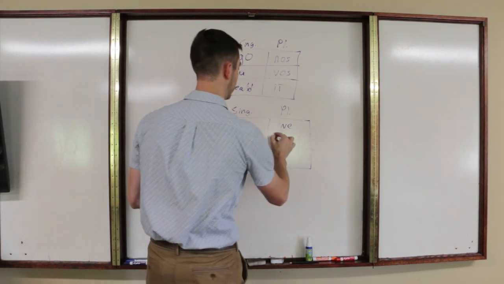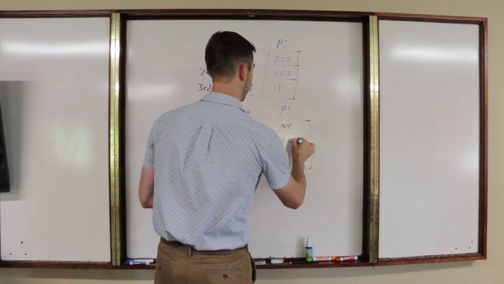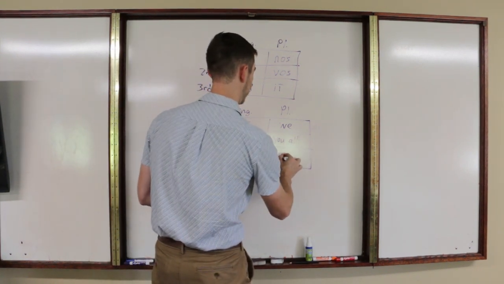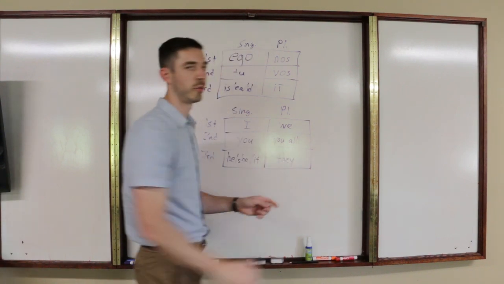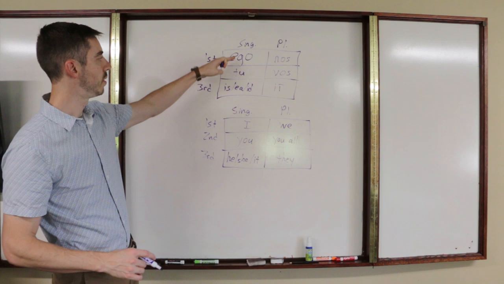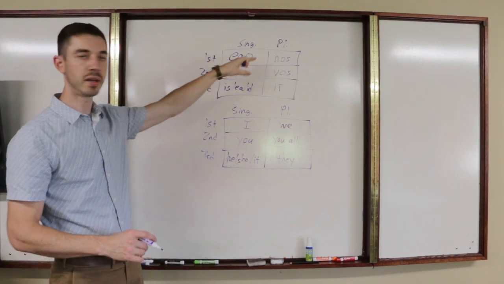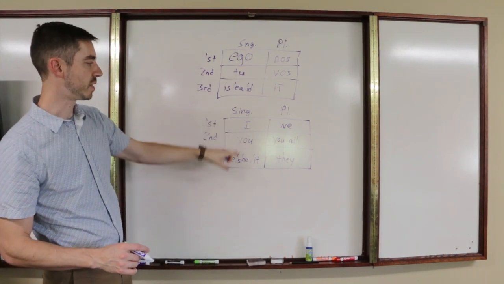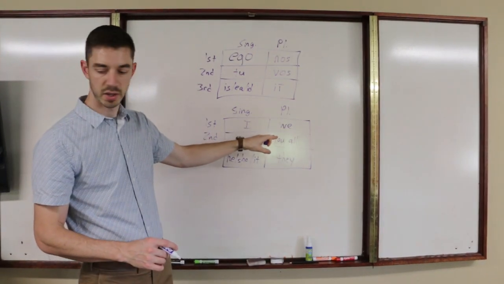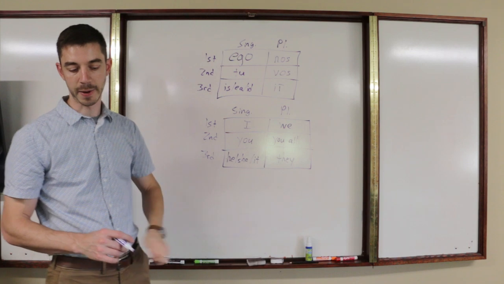Vos, that's you all. And ii is they. I almost wrote ii accidentally. It's they. So, ego, tu, is, ea, id, nos, vos, ii. That's what this means in English: I, you, he, she, or it, we, you all, and they.